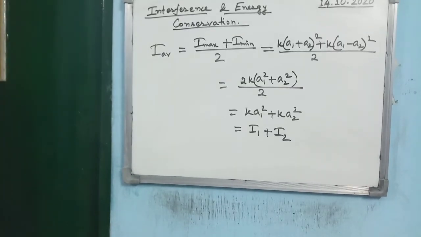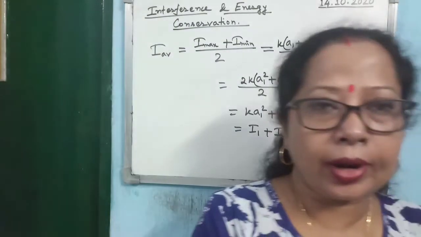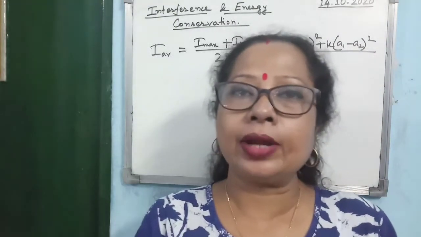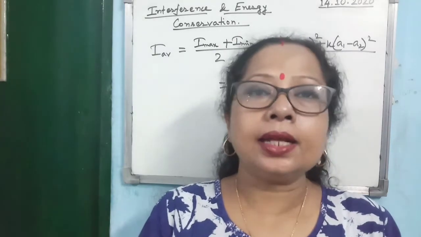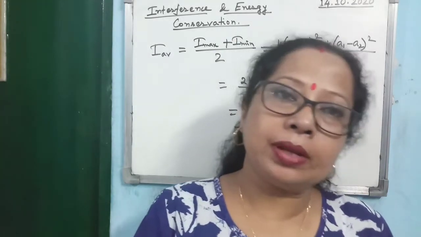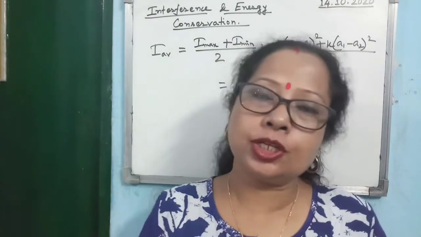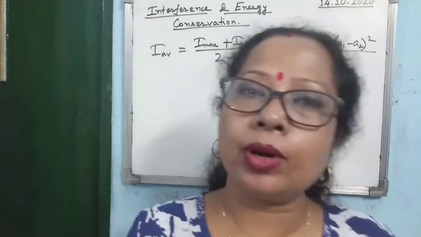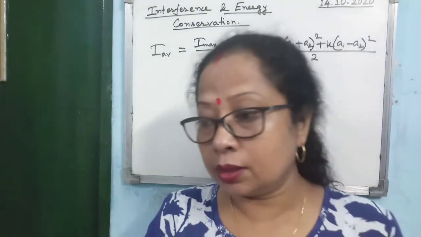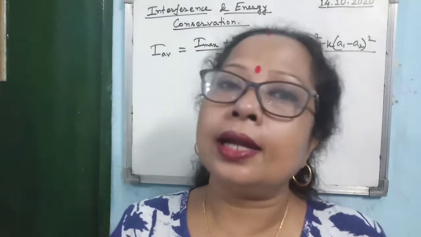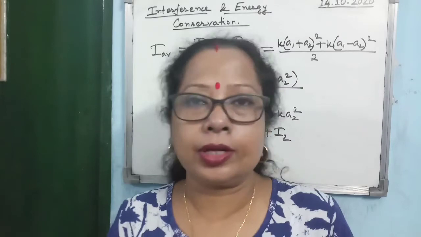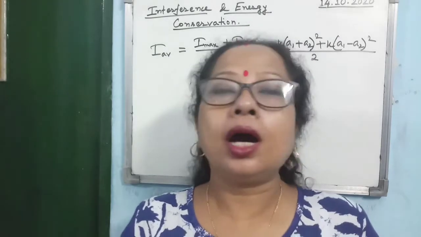Now, during the interference of light, you are seeing that at one point intensity of light is becoming maximum, another point intensity of light is becoming minimum. So don't think that you are creating energy at the position of the constructive interference and we are destroying energy at the point of destructive interference. No, it is not taking place. How we can show that?